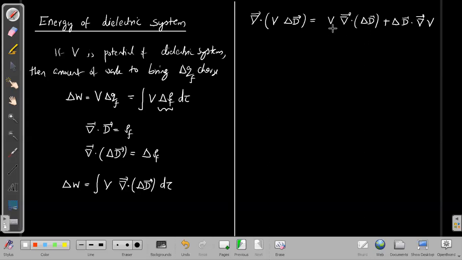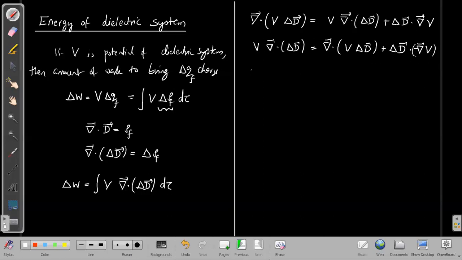Hence V times del dot delta D can be written as the divergence of V delta D minus delta D dot del V. Now what is minus del V? Minus del V is nothing but the electric field. So I can put a plus here and give a minus here, and this becomes the electric field. So V times divergence of delta D can be written in this fashion.